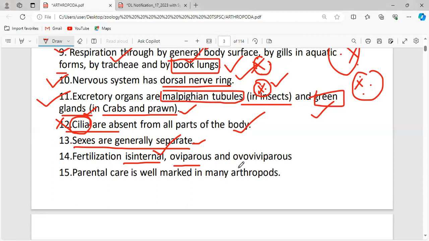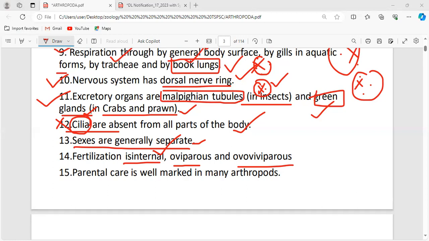It is oviparous, ovoviviparous or viviparous. Does anybody know what oviparous, viviparous and ovoviviparous mean? In oviparous animals, the animals lay eggs, and from the egg the adult develops. Egg-laying animals are said to be oviparous.